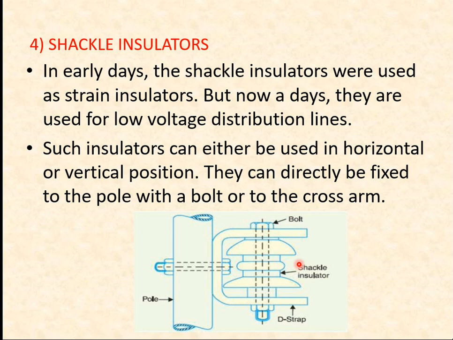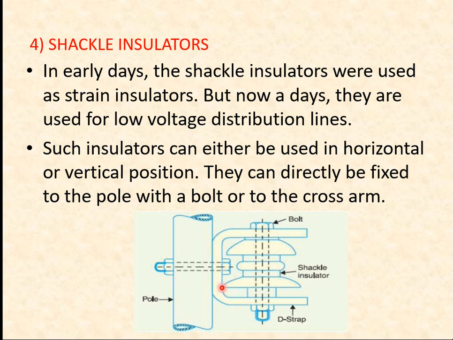You are taking the insulator in a curve position so that it can easily take a turn, and it can also be used for a straight line. Such an insulator can be used in a horizontal position or a vertical position, as it is circular in shape, so it can be used in any position.